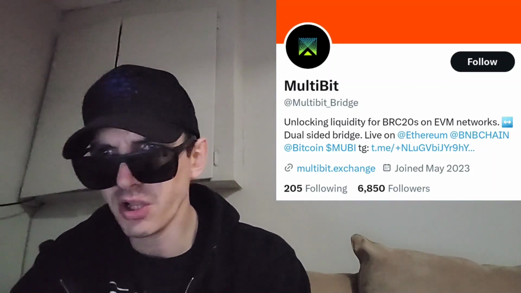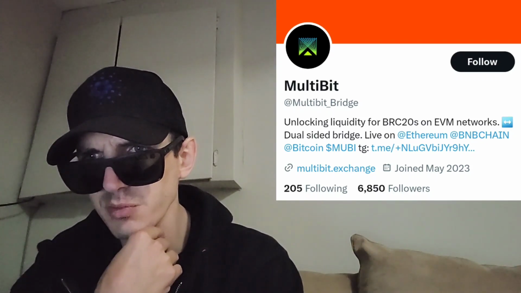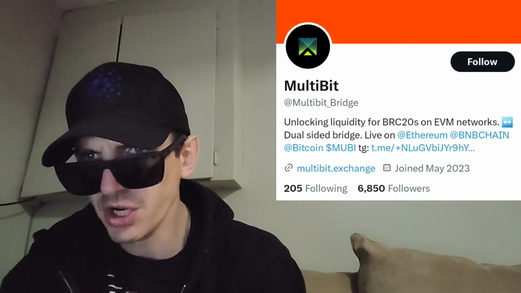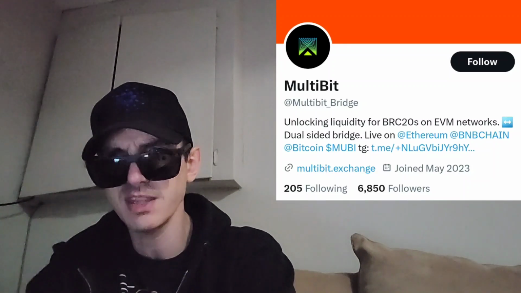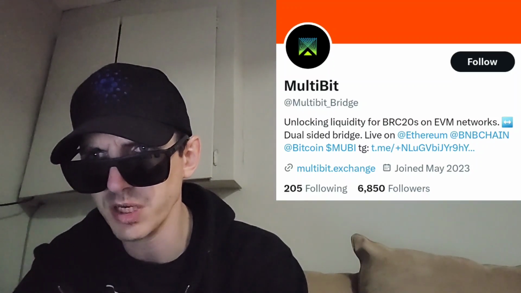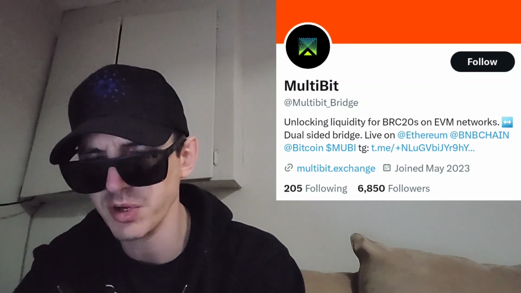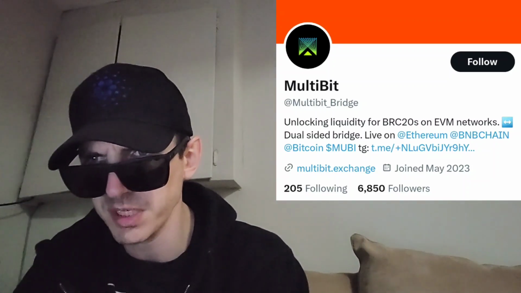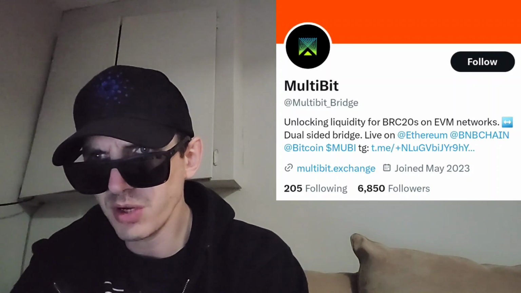So Multibit Protocol is an innovative endeavor aiming to unify the liquidity amongst Bitcoin networks, BTC, and EVM networks. Multibit offers a secure and efficient bridging mechanism to allow for seamless transfers of tokens between the ETH chain, BNB chain, and Bitcoin network. Bridging ERC20 tokens with BRC20 tokens, the Multibit bridge enhances the liquidity of BRC20 tokens and promotes the growth and development of the Bitcoin ecosystem. So they are merging value with versatility.